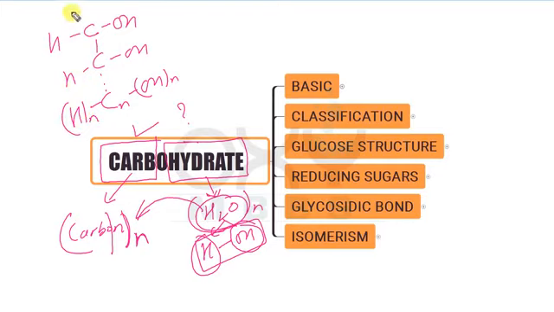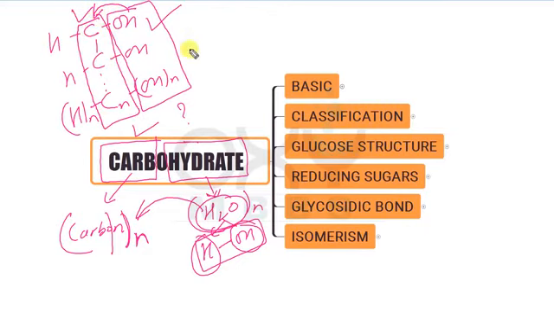So now this is the compound that is having polyhydroxyl groups. Why are they called polyhydroxyl groups? Because they are having n number of hydroxyl groups. That is why they are called the polyhydroxyl groups. And as these polyhydroxyl groups are attached with the carbon atoms, this compound is now called the polyhydroxy